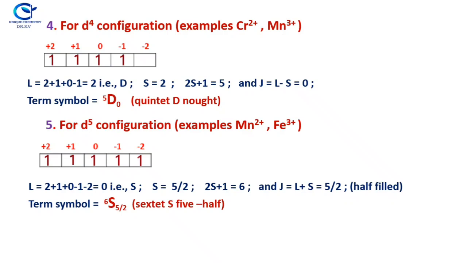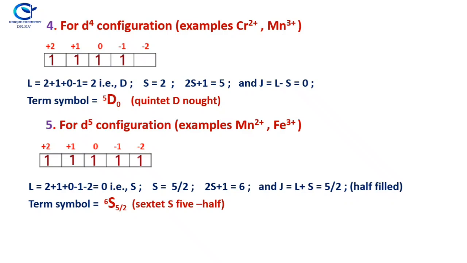The total spin value will be 4 parallel electrons, for each electron the S value is 1/2, and 4 into 1/2 is 2. Now the 2S + 1 value: if you substitute the value of S in the spin multiplicity 2S + 1, you will get 5. And J is equal to L - S, that is 2 - 2, which is 0. So the term symbol for this d4 configuration is quintet D naught. Quintet D naught.